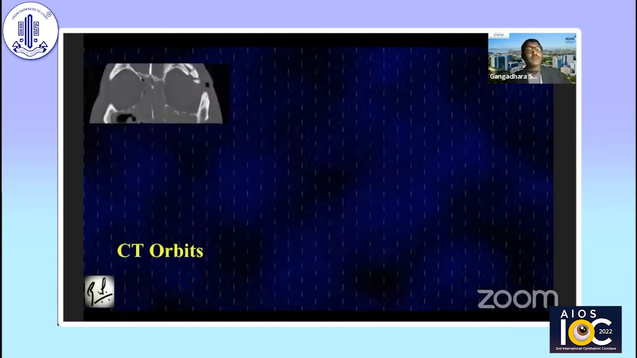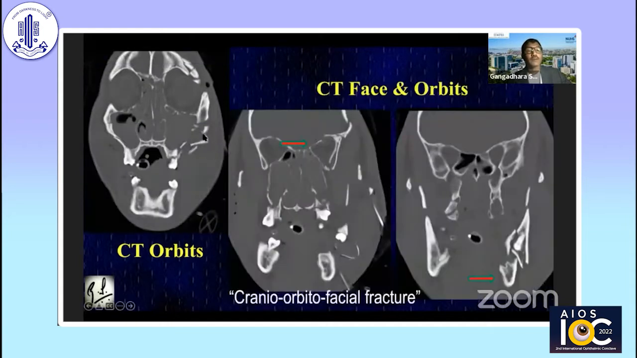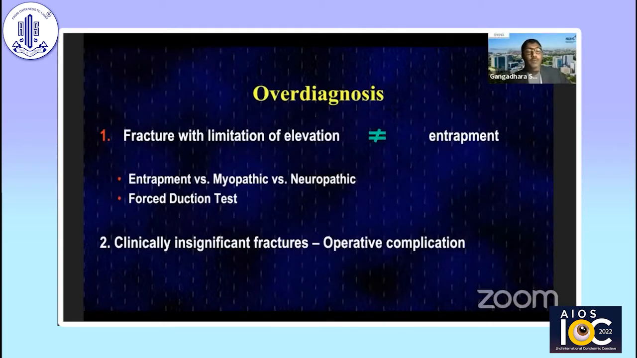Another pitfall is that sometimes we do CT orbits and diagnose these fractures, ignoring the fact that patients may have mid-facial, even lower facial injuries. This is an example of a cranio-orbitofacial injury, where you want to manage these with multidisciplinary teams, not just fix the orbit alone. We've seen patients where implants have been placed in the orbit while the rest of the face has been destroyed.